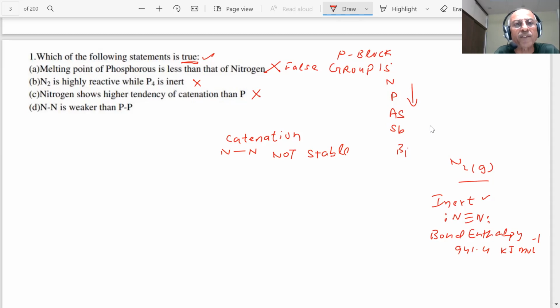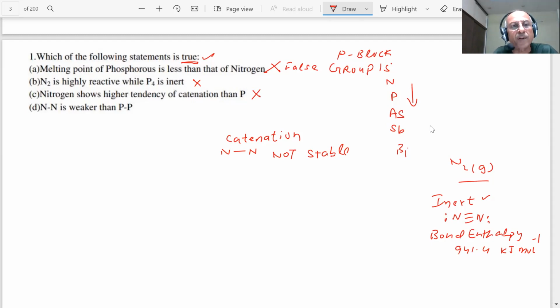Nitrogen shows higher tendency of catenation is wrong. The N-N bond is weak. So nitrogen does not show catenation, whereas as you go down the group, the members show more and more catenation. Nitrogen exists as N2 and phosphorus as P4, and as you go down they also exist in the form of As4, and they show catenation as you go down the group.